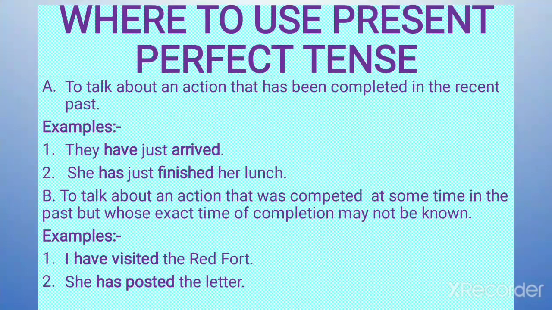Now it is a way to use present perfect tense to talk about an action that has been completed in the recent past. They have just arrived. She has just finished her lunch. So the action is completed. To talk about an action that was completed at some time in the past but whose exact time of completion may not be known. Action is over but we don't know the exact time. I have visited the Red Fort, maybe a year back, 2 years back, maybe a month back, but I have visited the Red Fort. She has posted the letter. The letter has been posted but exact time, date, we don't know.